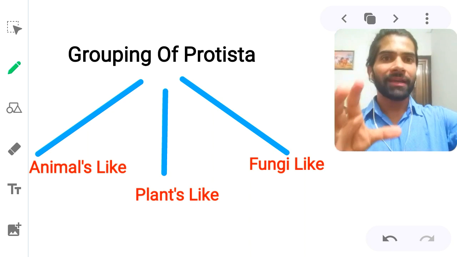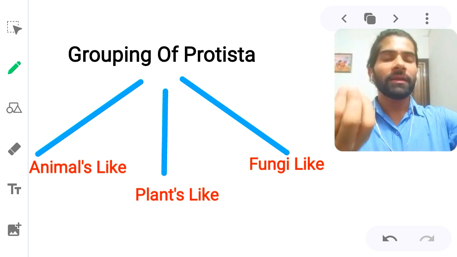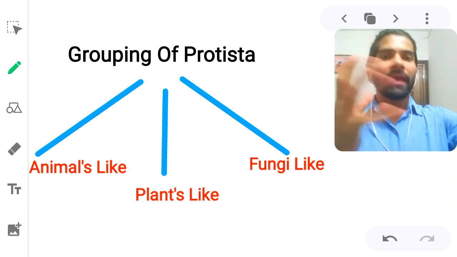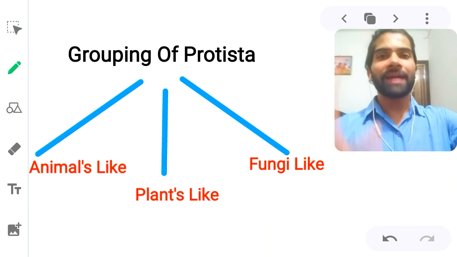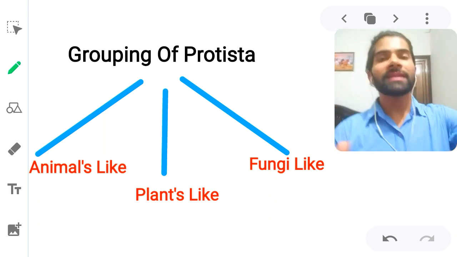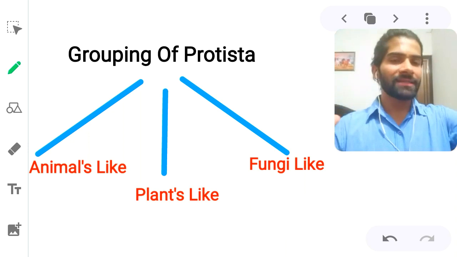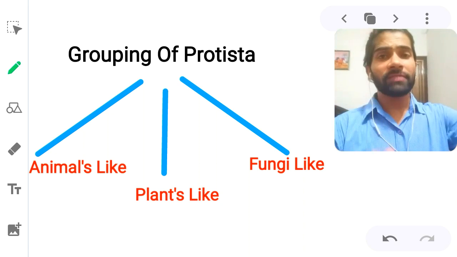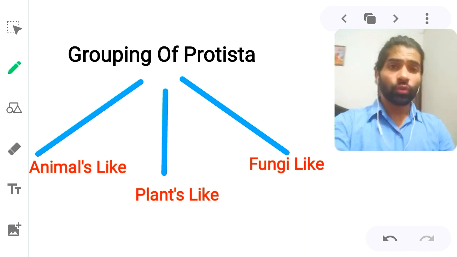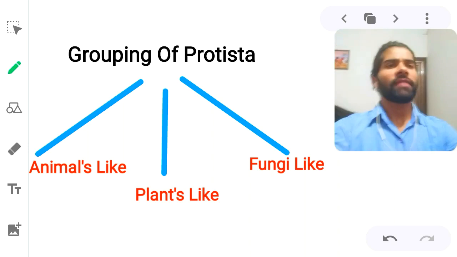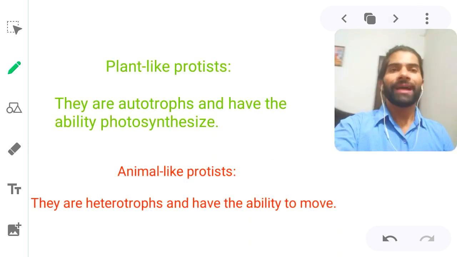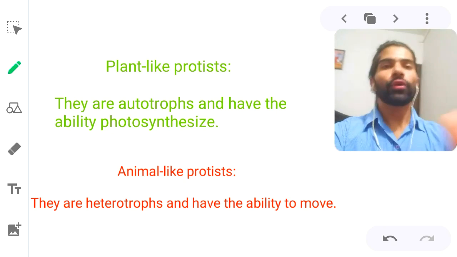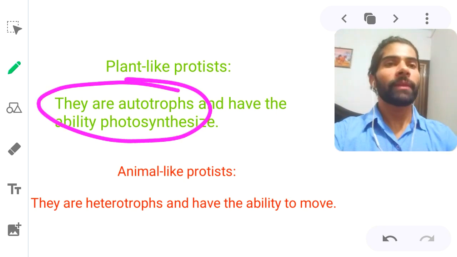We are dividing Protista into 3 groups on a simple basis of structures: animal-like structure, plant-like structure, and fungus-like structure. Animal-like means those with characters like animals. Plant-like are those with plant structures, like chlorophyll. What are plant-like Protista? They are autotrophs. Because they are autotrophs, they can prepare their food on their own because they can perform